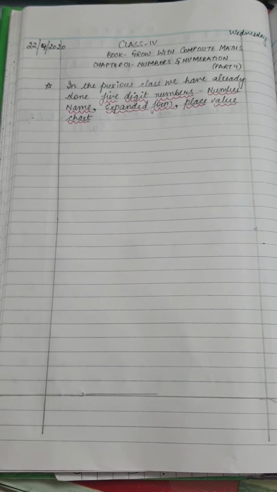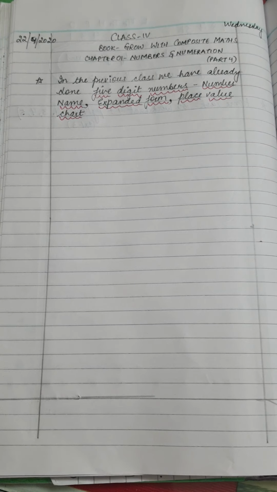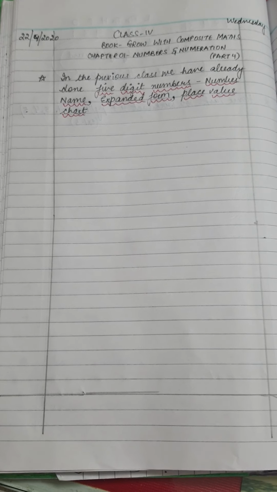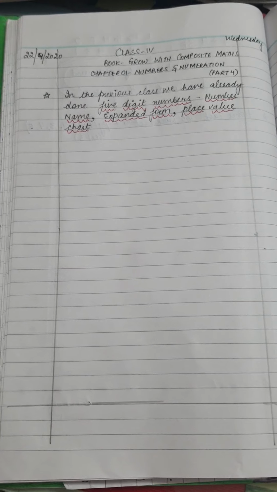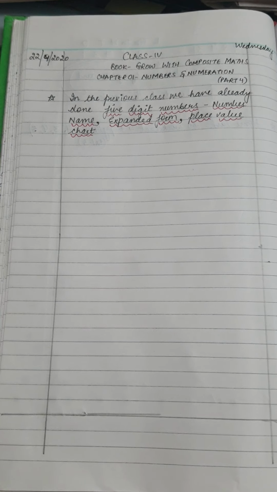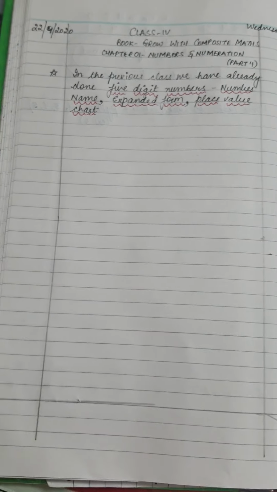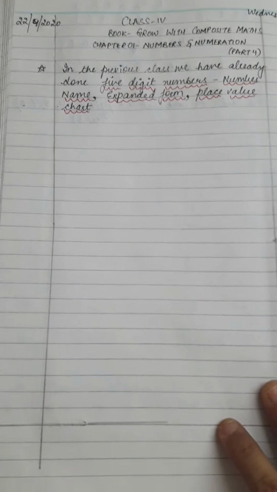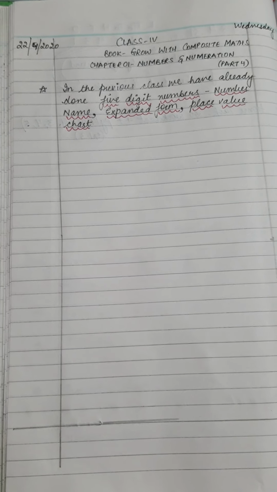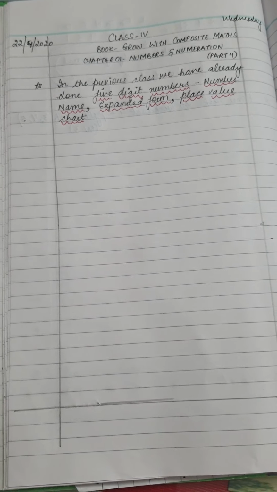So in the previous class, we have already done 5-digit numbers, that is their number name, expanded form, place value chart, and all other things related to 5-digit numbers. So let us recapitulate 5-digit numbers. Let us write one 5-digit number. Take out your pens, pencils, erasers, and one notebook. First of all, write down the date and day neatly.